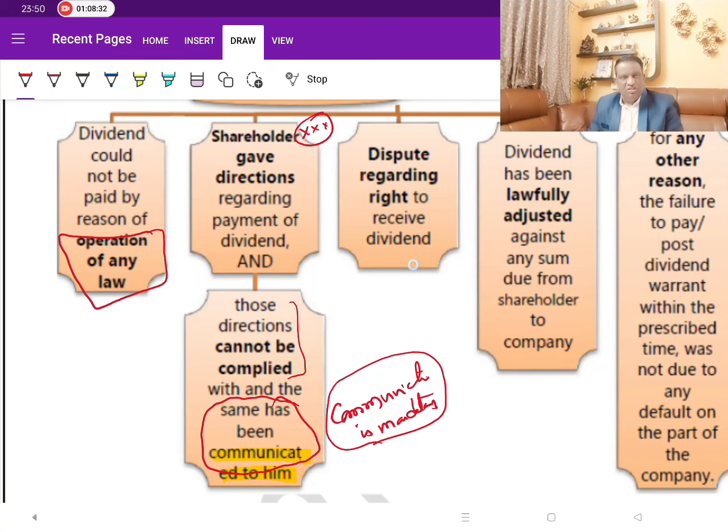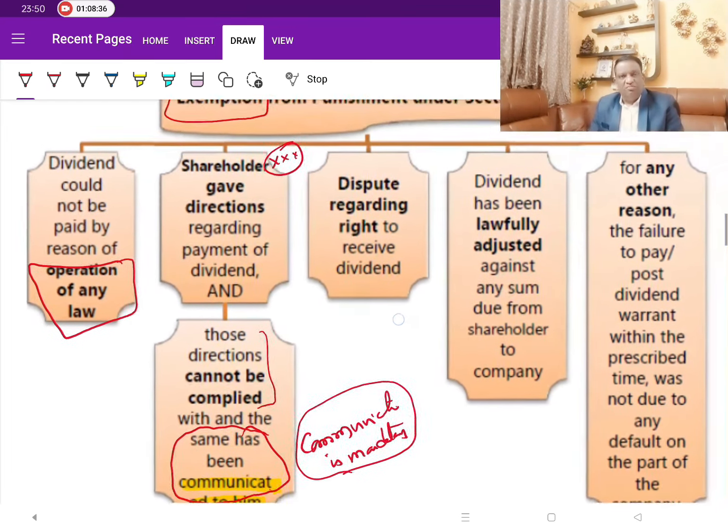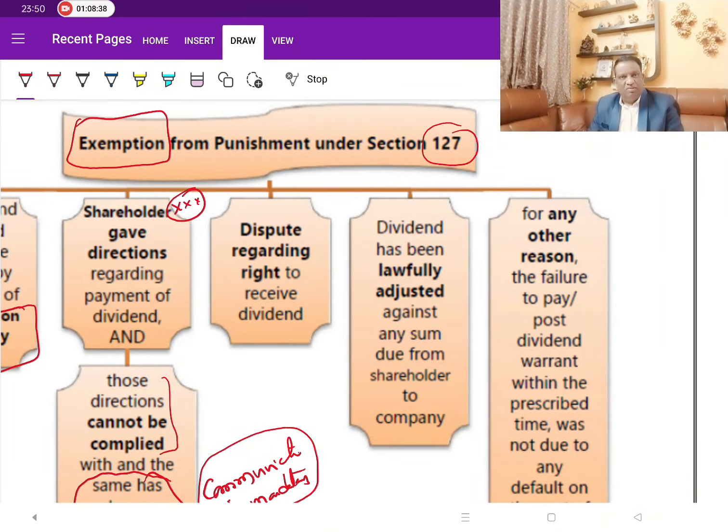Wherever there are disputes, wherever the transfers are pending or any legal cases and all, then they are going to keep it in abeyance. So they will not make the payment to anybody. And you can't find fault with the company. So no point in sending the directors to jail. So that is unfair. So that's why this exemption.